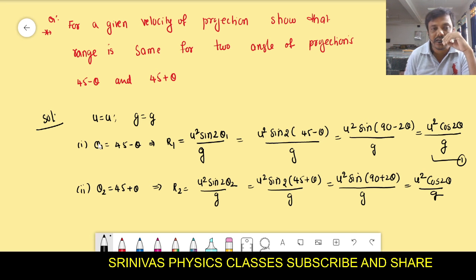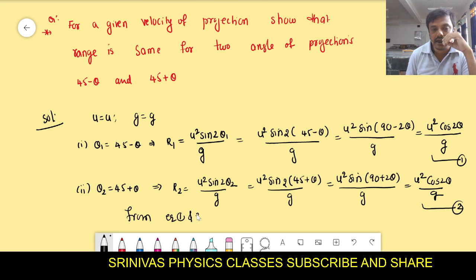From this, what are you getting? If you take the angle of projection 45 minus theta, the range we got is u square cos 2 theta by g. If you take the angle of projection 45 plus theta, then also you got the range as u square cos 2 theta by g. That means for 45 minus theta and 45 plus theta, for these two angles of projection, the range is the same. The two angles of projection are said to be complementary angles.